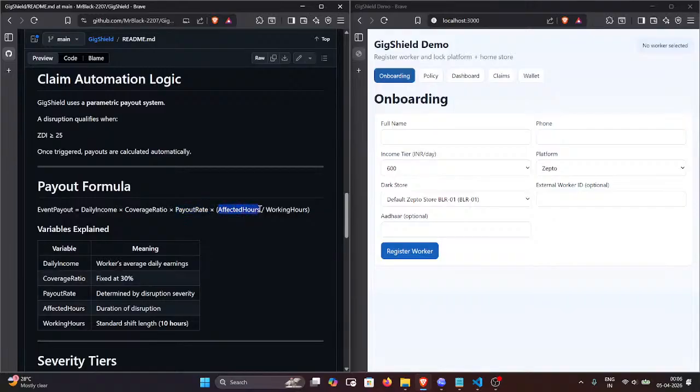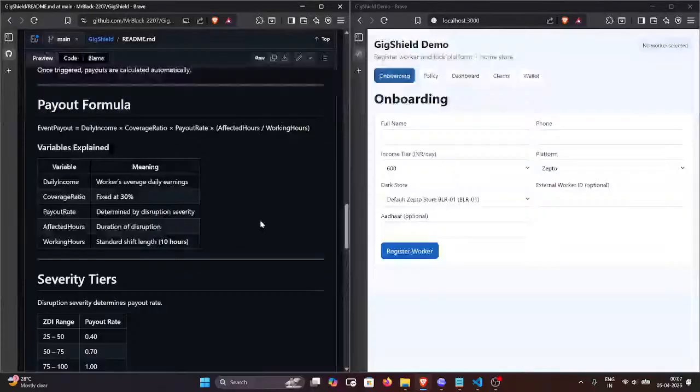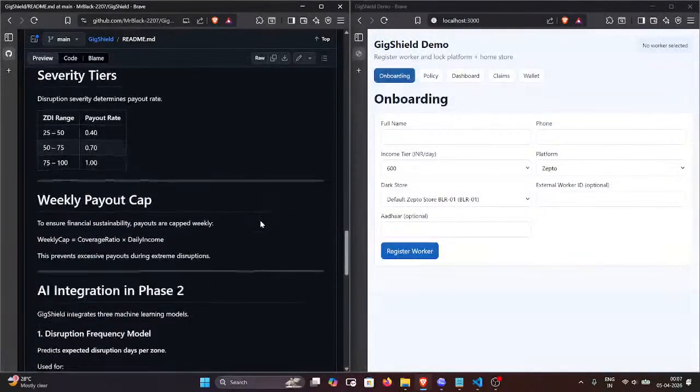And the affected hours are also predicted. For a specific week, we predict how many hours that worker could be affected in that specific zone, so that also needs machine learning. So we used three machine learning models.